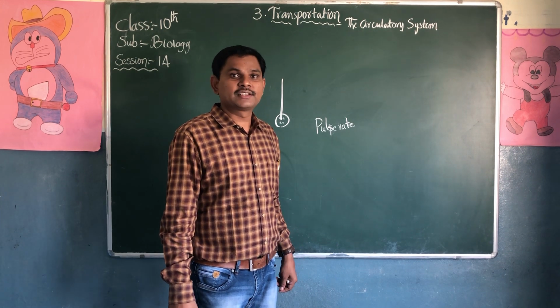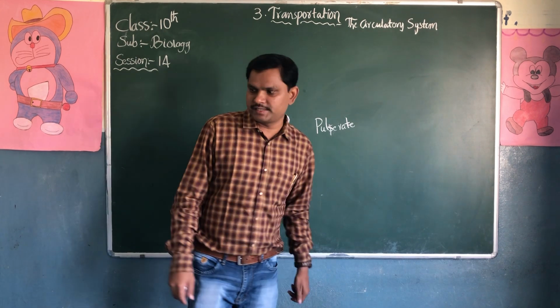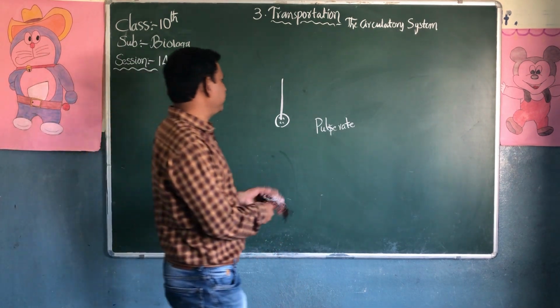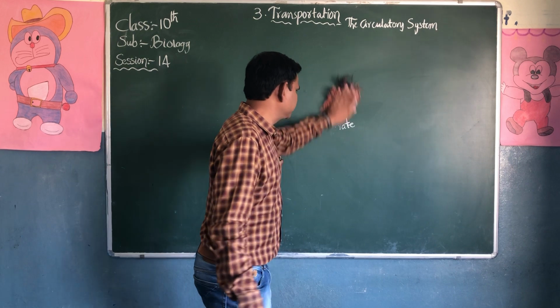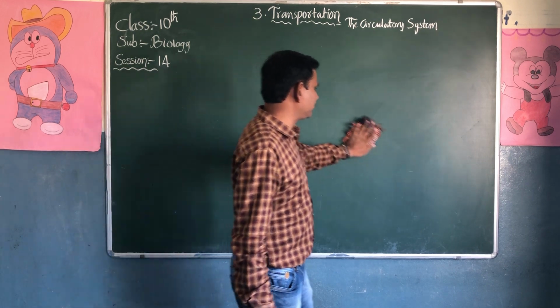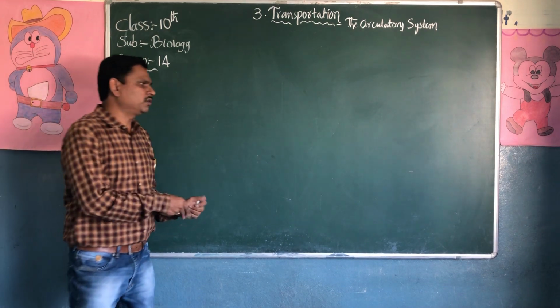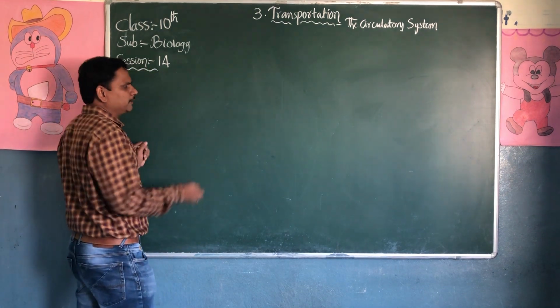And athletes have different heartbeat rates. We will discuss the number of heartbeats per minute for different types of people. For example, newborn.